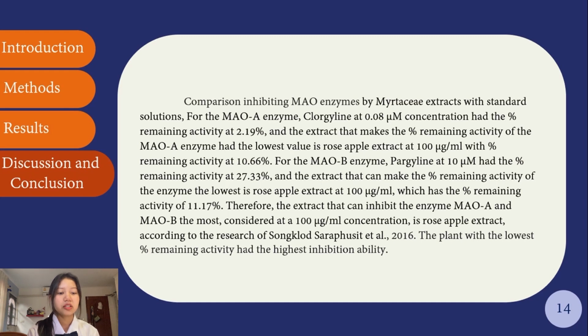According to the research of Songkut Sarapusit et al., 2016, the plant with the lowest percent remaining activity had the highest inhibition ability.